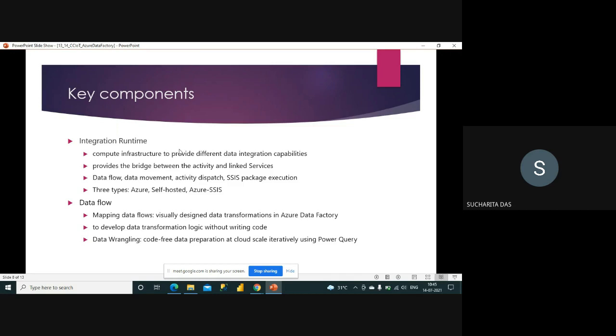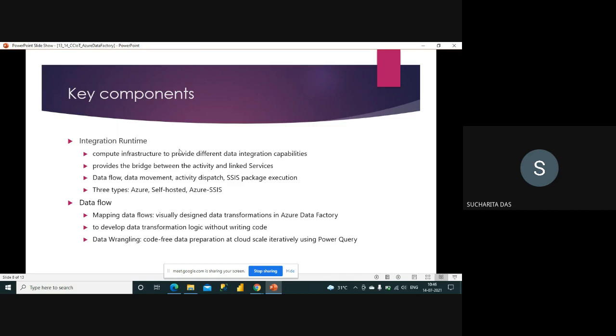That is important. Okay, then another key component is known as data flow. Now data flow is something where again you are mostly doing the data transformation. But how data flow is different from the general data transformation activities, that here some extra facilities are given. So one is known as mapping data flow. It is visually designed data transformation in Azure Data Factory to develop data transformation logic without writing code.